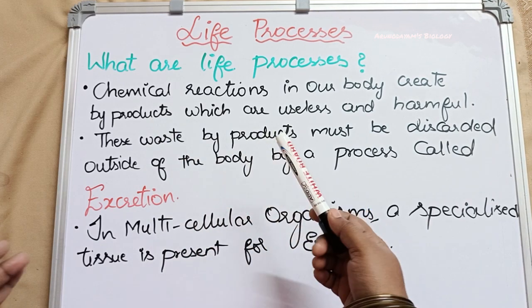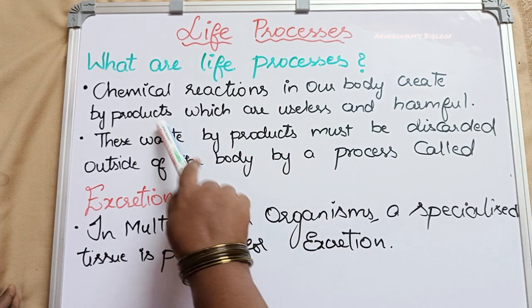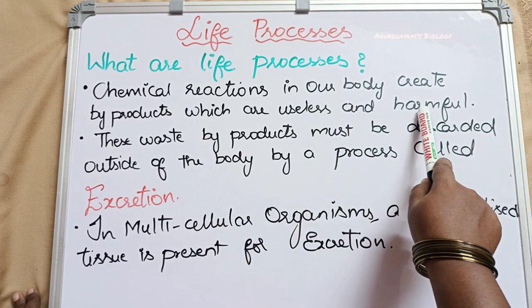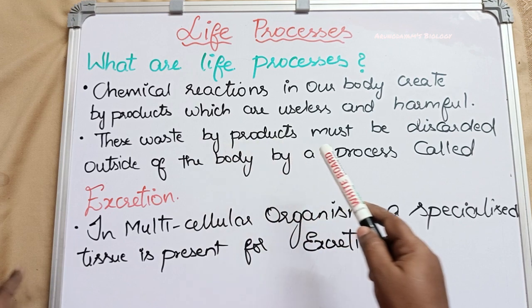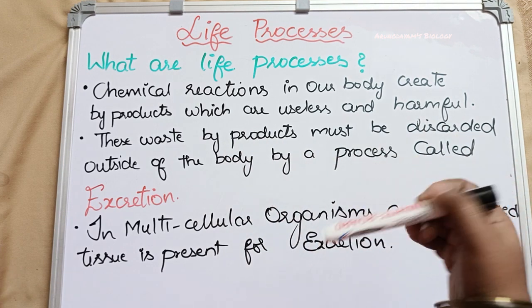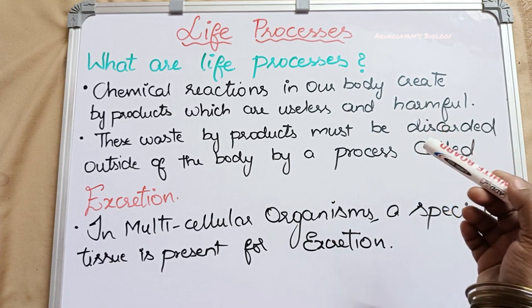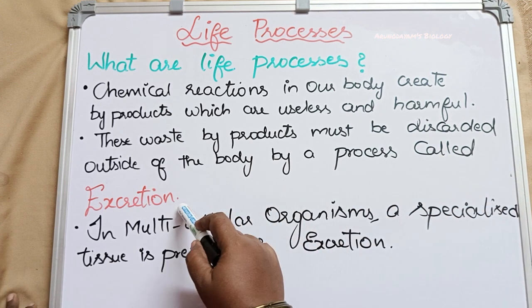Along with the useful substances, some byproducts are produced which are useless and sometimes harmful for our body. These waste materials must be removed from our body from time to time. The life process which helps in the removal of these waste byproducts from the body is called excretion.